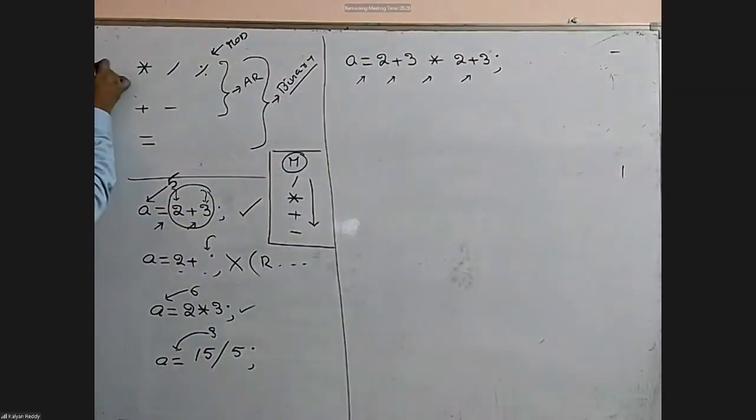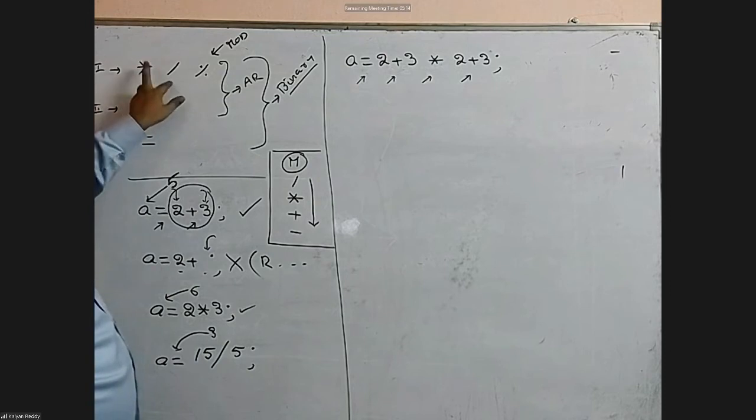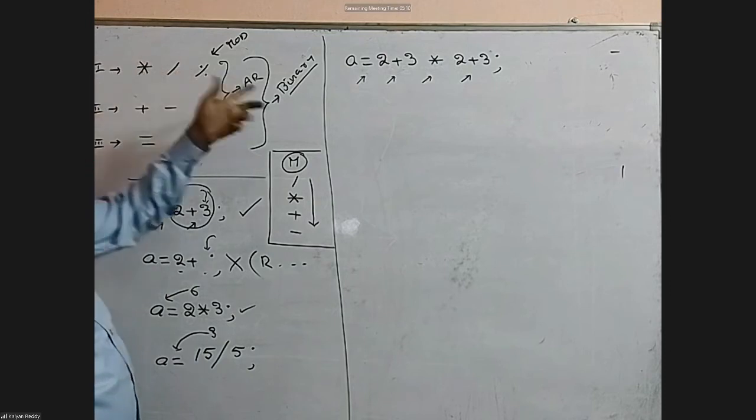Here this is the first category, second category, third category. That means these 3 have the same priority. Vice versa, any sequence you can place: multiplication, division, modulus, or modulus, division, multiplication.